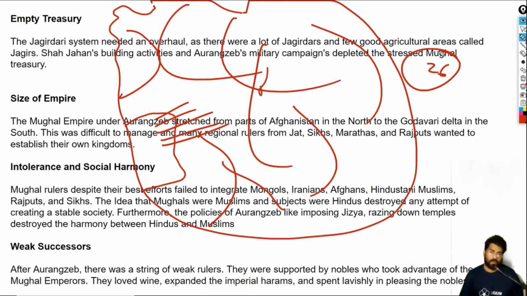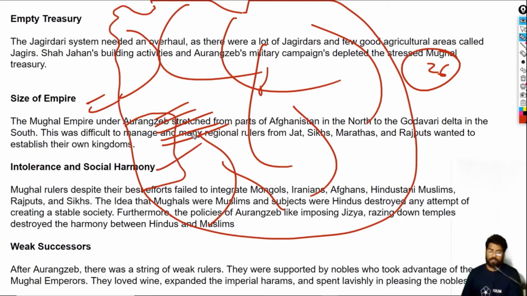Then we have the size of the empire. The Mughal Empire actually stretched from Kandahar. Kandahar was lost during the time of Shah Jahan, but still it extended from Lahore to Karnataka, to the deltas of Godavari and Krishna. A huge empire. Managing this was very tough, and the weak, incompetent leaders after Aurangzeb couldn't manage it. There were repeated invasions from the northwest. We will deal with that later.